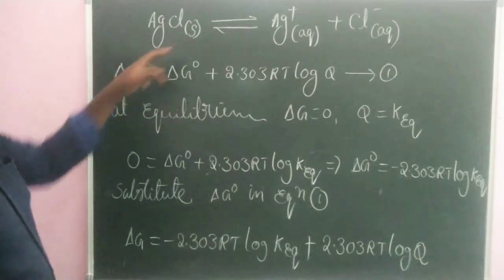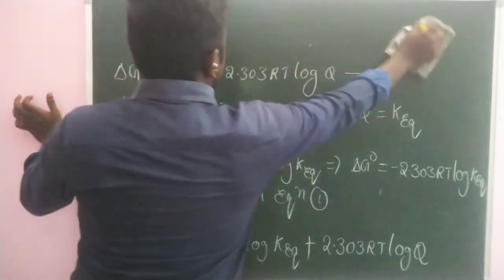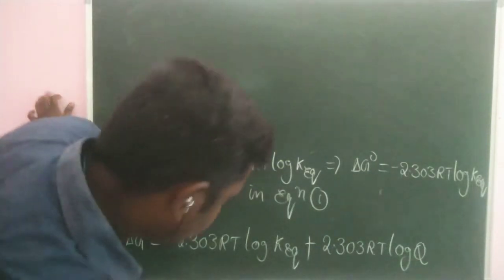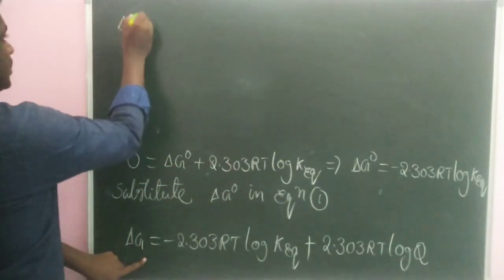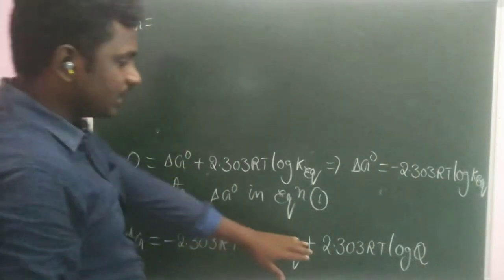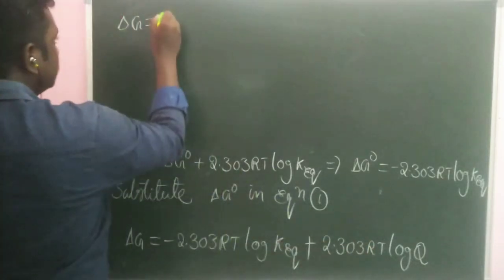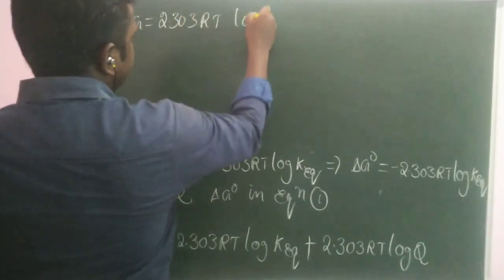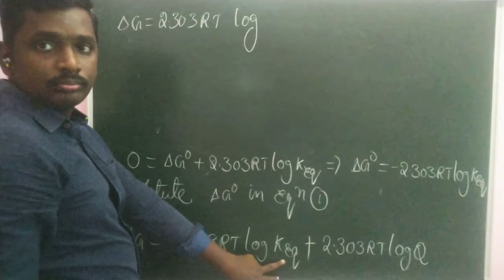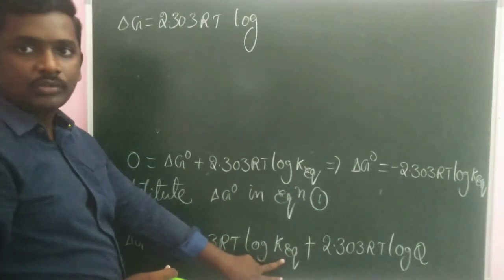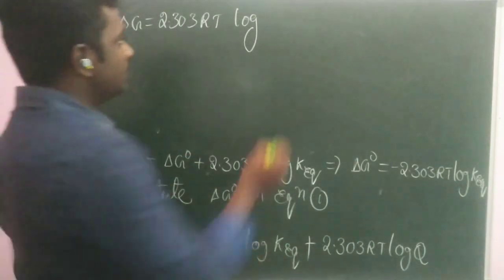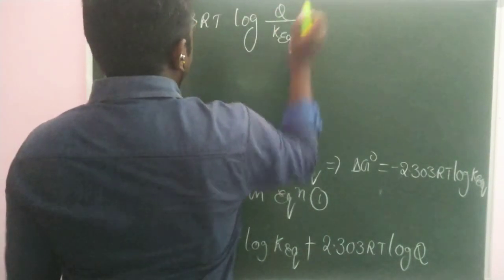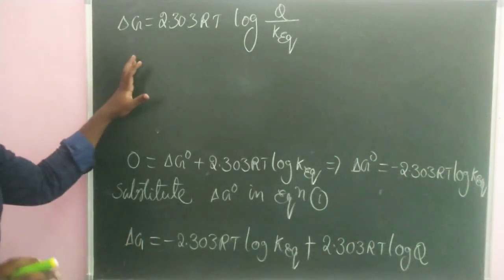I am writing the next step over here, continuation of this step, where total change in Gibbs energy will become equal to, taking 2.303 RT as common, 2.303 RT log Q minus log equilibrium constant, which becomes log A minus log B, which can be written as log A by B. This is the final expression that we got from the derivation.